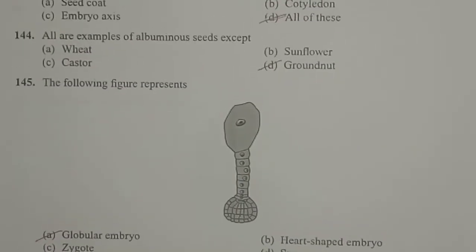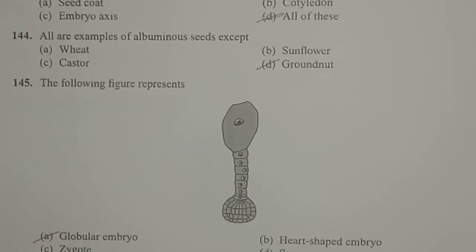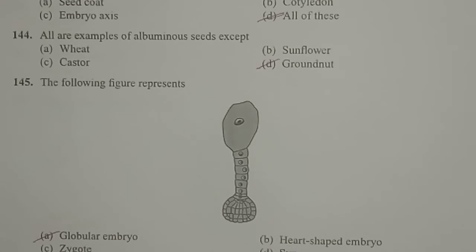Next one, all are examples of albuminous seeds except. So here, what are albuminous seeds? The seeds with endosperm. If the seeds contain endosperm, they are called albuminous seeds, which means endosperm is a nutritive tissue which will be utilized by the developing embryo. But in certain species, the embryo will not utilize the endosperm completely. In such seeds, we can find the presence of a little amount of endosperm. Such seeds are known as albuminous seeds or endospermic seeds.